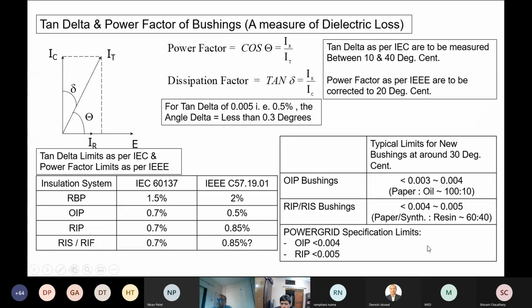In India, the largest utility, Power Grid, specifies the OIP tan delta limit at 0.004, and in case of RIP, it is 0.005. Tan delta is mentioned many times in absolute values as well as in percentage. 0.005: some people use the terminology 5 mil, or you can say 0.5%. Again, remember the delta angle: because it is a very low loss dielectric material, the delta angle is only 0.3 degrees.